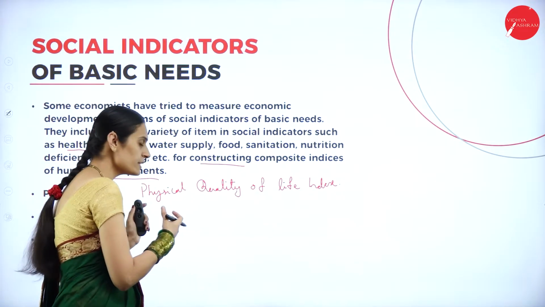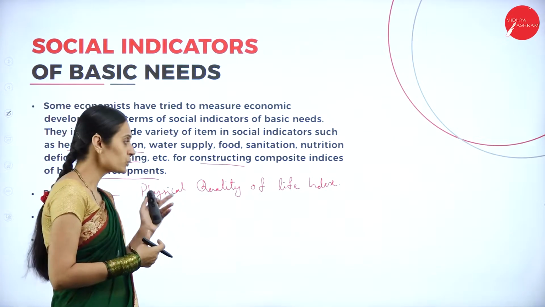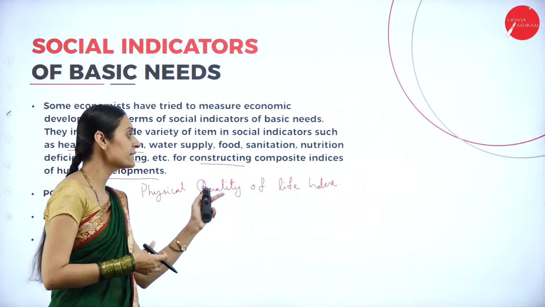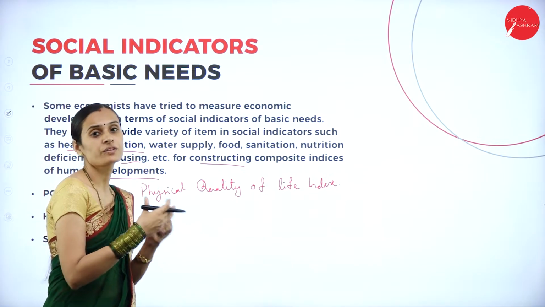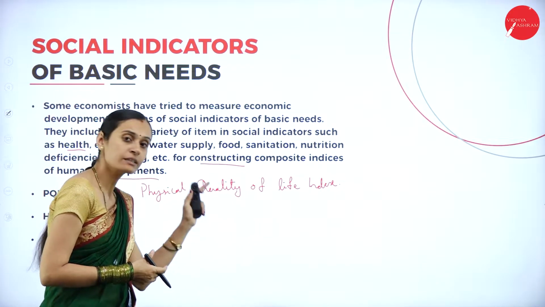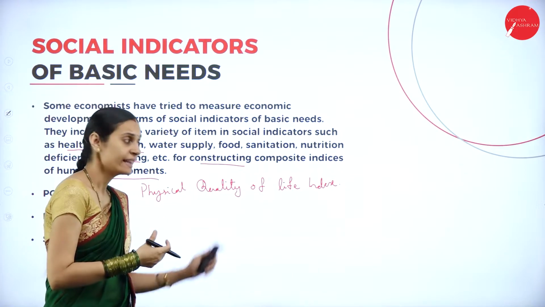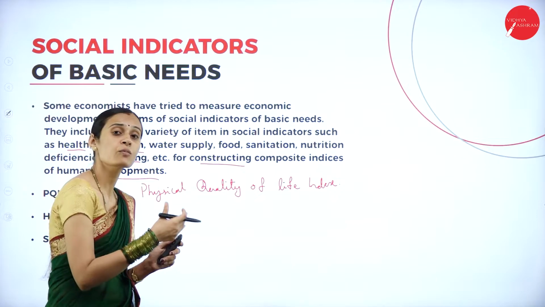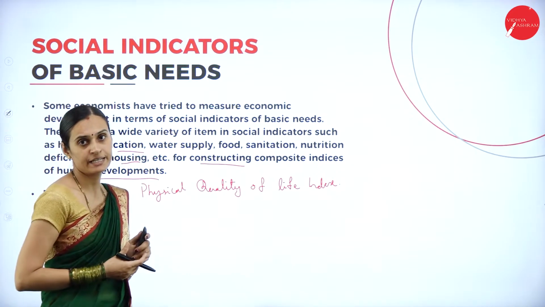This is the first index introduced by Morris D. Morris. According to the Physical Quality of Life Index, it measures the basic needs of the people. Regarding these basic needs, it has three indicators. One is the life expectancy indicator, second is the infant mortality indicator, and next is the basic literacy indicator.